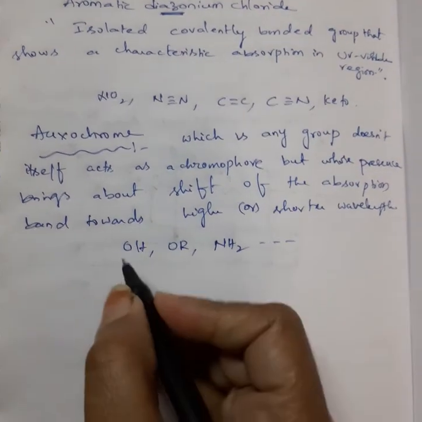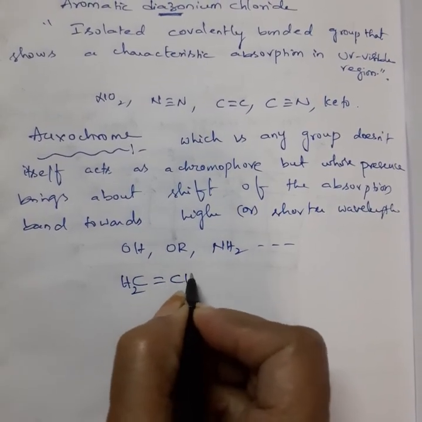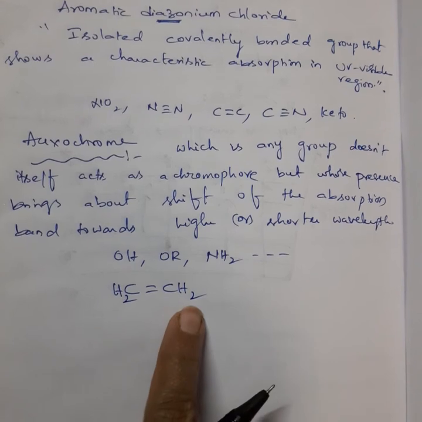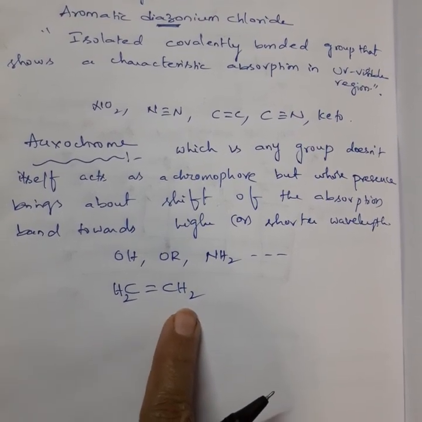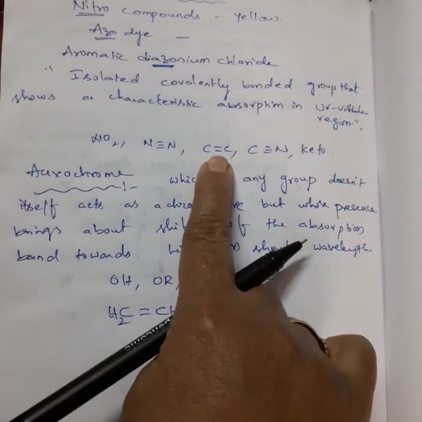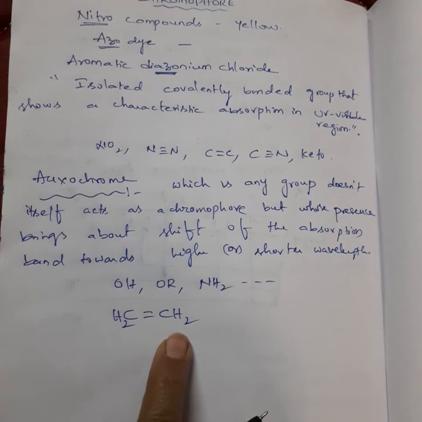Okay, I'll tell you a very small example. Suppose you take ethylene. Ethylene acts as a chromophore, I wrote the example here, right? So which shows some color.